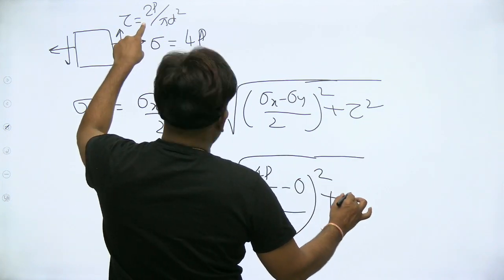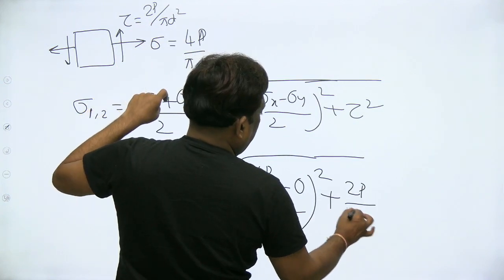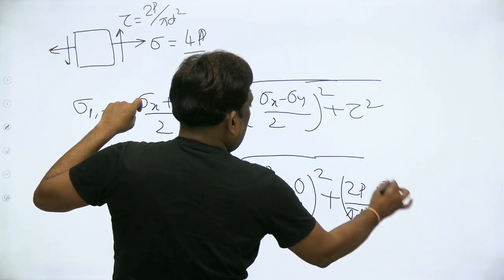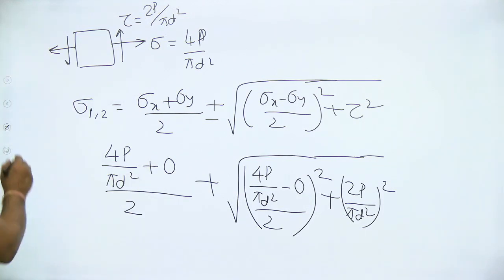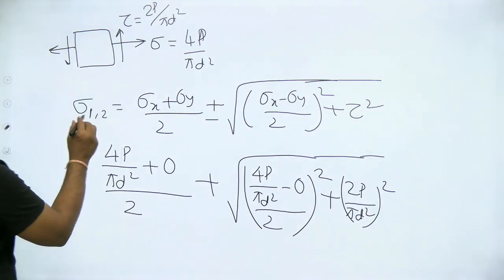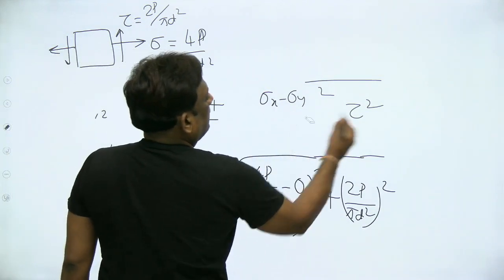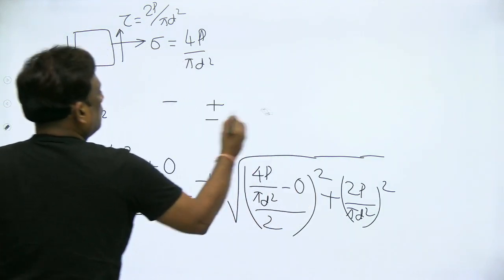What is tau? 2P by pi d square, whole square. Excellent. This is my equation. Now, let's try to calculate. One second, I'll erase this so that we can show it here rather than going to the next slide.